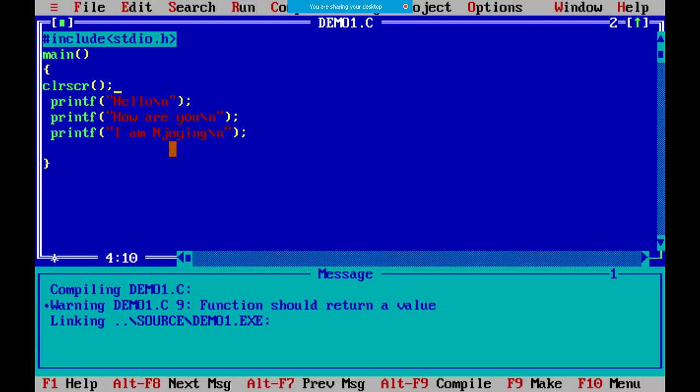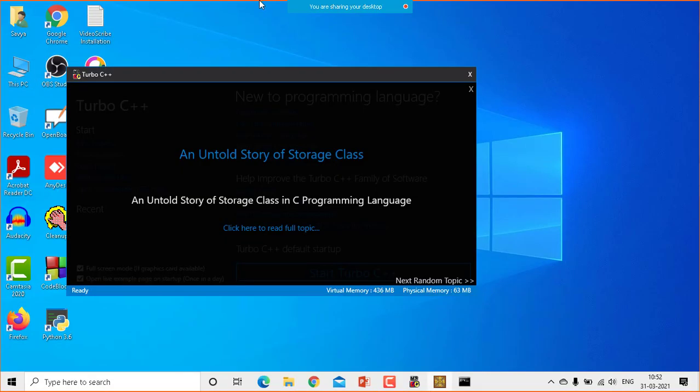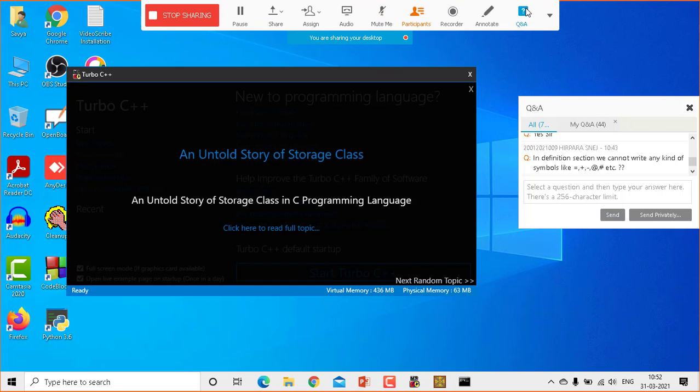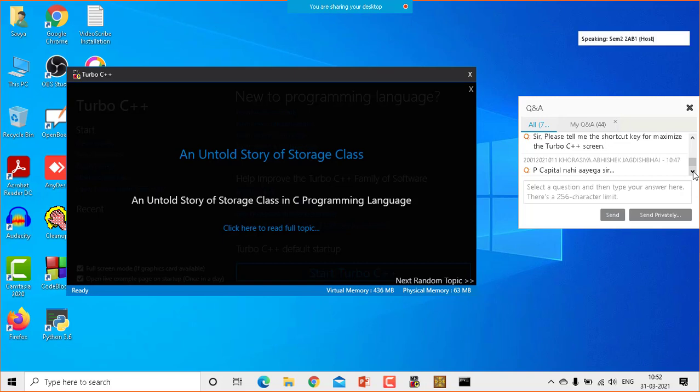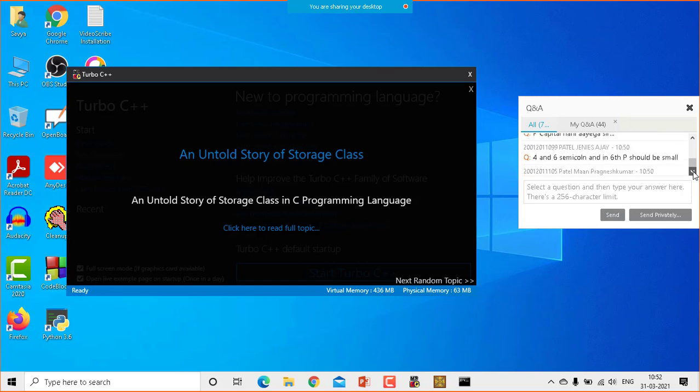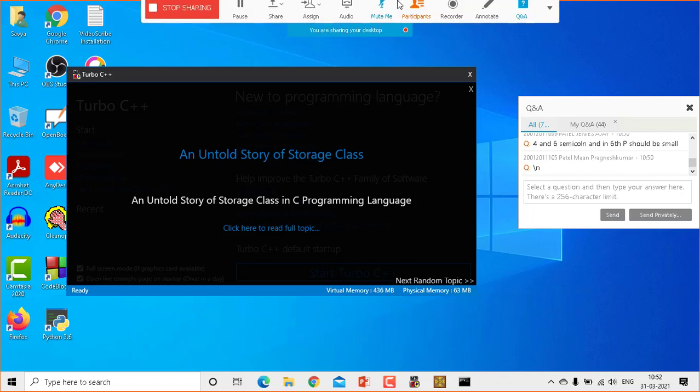I hope there is no concern till now. If you have any doubt, let me know, so I can take you further. In order to maximize, you press Alt+Enter. So you can maximize the Turbo C. Press Alt+Enter, you can maximize. Right, boys and girls, there is no doubt till now.